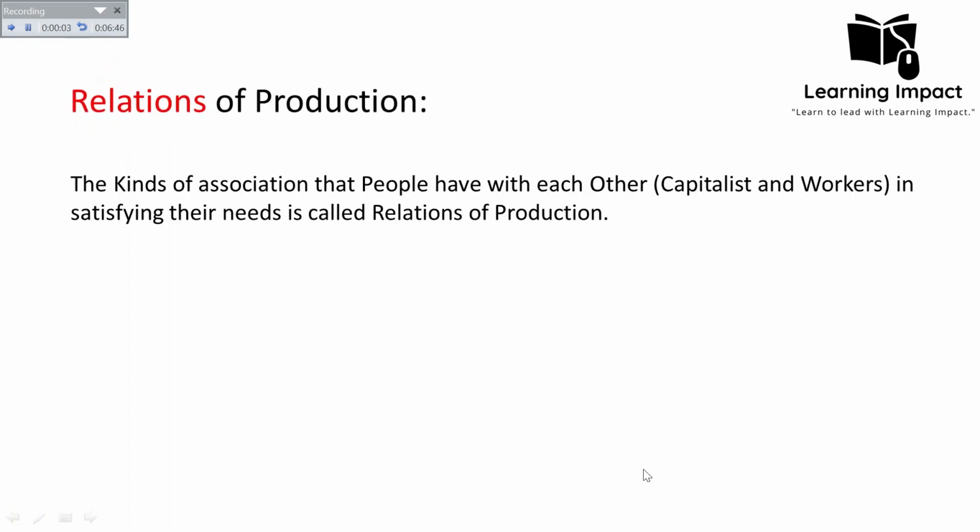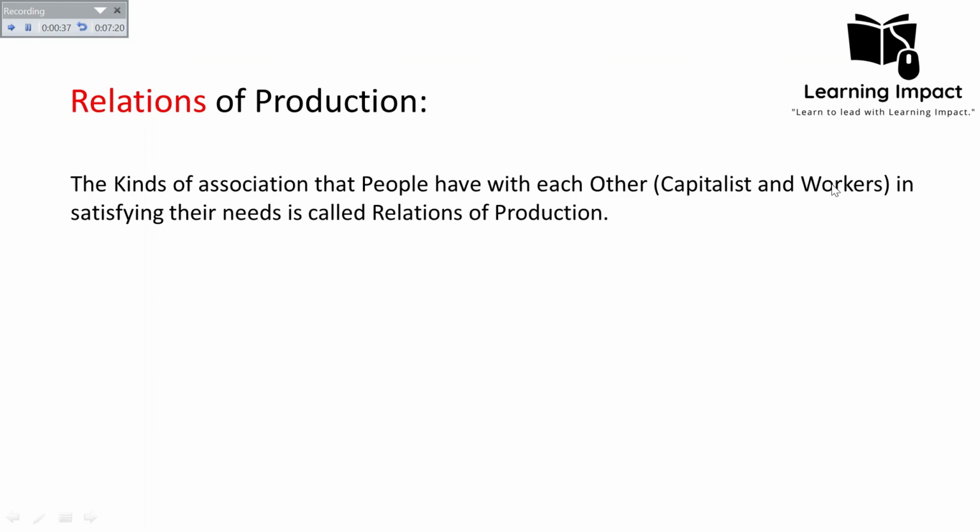What does it mean by relations of production? It is the kinds of association that people have with each other in satisfying their needs. The kind of association means the kind of relationship that these people have with each other. Now, these relations of production depend on the means of production. For example, if we take the capitalist system, where the means of production is the industries, the relations of production will always be between the capitalist and the worker, because the population depends on two classes. The whole population is divided into two classes, that is the capitalist and the working class.